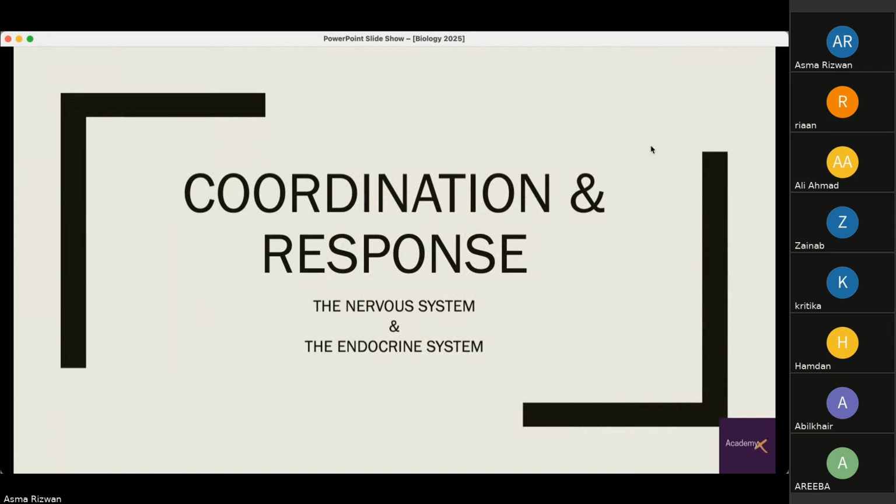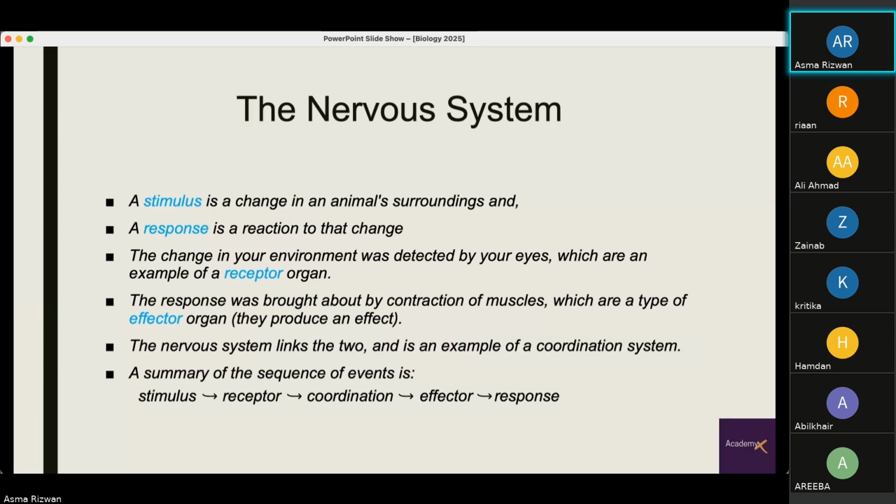Okay, starting with the major system, which, as I said before, is the nervous system. It controls all the coordination and response. And it includes two systems, the nervous system and the endocrine system. So all the systems are coordinated by the nervous system, and the endocrine system deals with the hormone release, which controls our internal environment in response to our external environment as well.